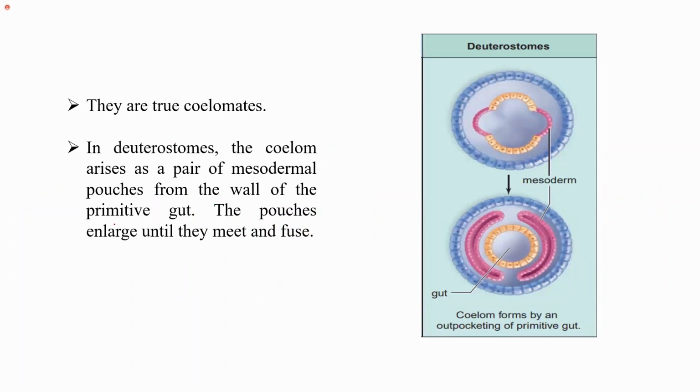Next, deuterostomes are true coelomates. In this, the body cavity is formed by the mesoderm. So in deuterostomes, the body cavity or the coelom arises as a pair of mesodermal pouches. You can see here, outpocketing happens.